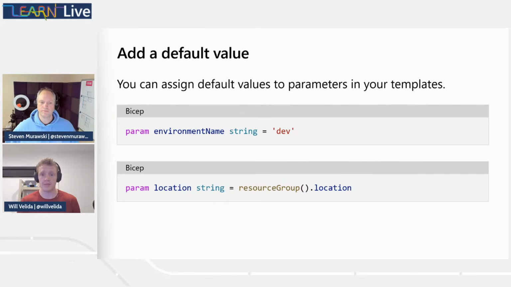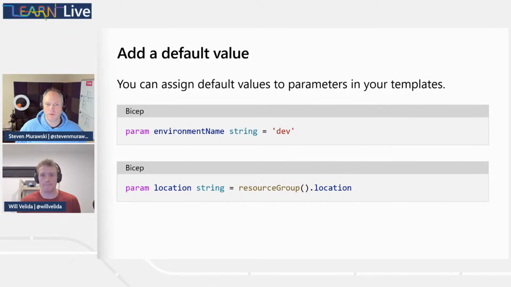So some really good examples is, say, if we're deploying our Azure resources to a particular location, one thing I like to do is deploy all my related Azure resources within the same resource group. So there's a nice function that Bicep provides that we can just use the location for that resource group without actually having to type in, say, Australia East or West US2 or any other Azure region. We can just use the resource group's location, and we can provide that as default value for our location parameter, so we don't have to provide that at deployment time, which is pretty cool.